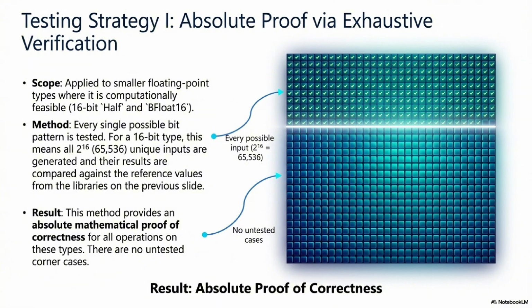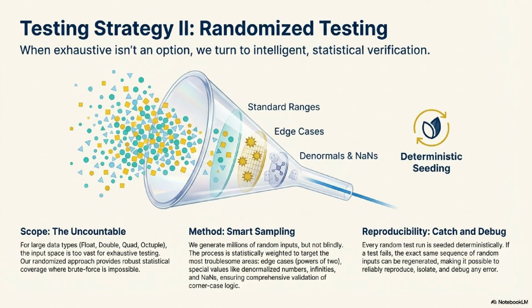But once you go past 16-bit, that approach becomes impossible. 2 to the 32 is too big, and 2 to the 2056 is just beyond comprehension. Way beyond anything testable. Wow. So for the larger types, they switch to random testing. Which lets them sample a wide range of the input space. But reliability is still paramount. And the sources emphasize that their test generation is seeded deterministically.